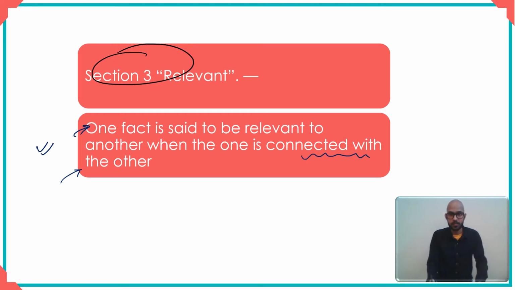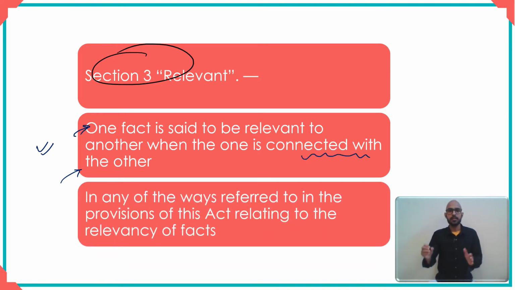And let's go ahead and see the remainder. When it is connected in any of the ways referred to in the provisions of the Act relating to the relevancy of facts. Which means when one fact is connected with another fact in any of the ways that are given in the provisions relating to relevancy, largely from section 6 to 55. So section 3 tells you what it is to be relevant. Relevant means one fact is said to be relevant to another. You know what this tells you about relevant? It tells you that relevant or relevancy is a relationship.